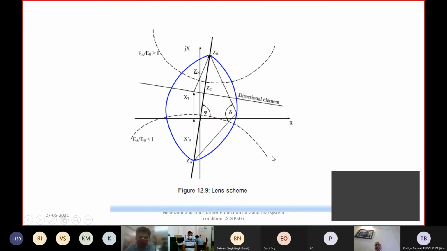If the power swing is below this line, that means the swing center is between the generator and generator transformer. If it is beyond this line, if the swing is taking place here, then it is in the transmission system beyond the generator transformer.